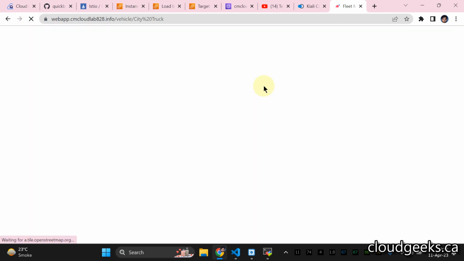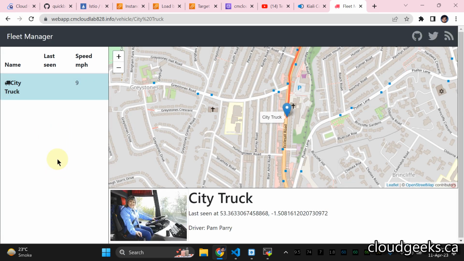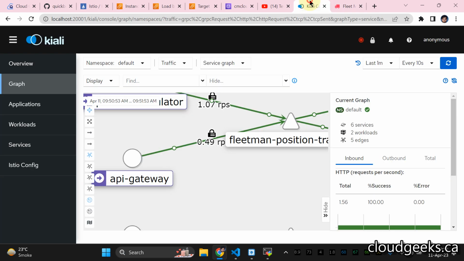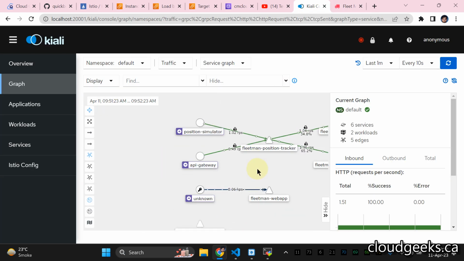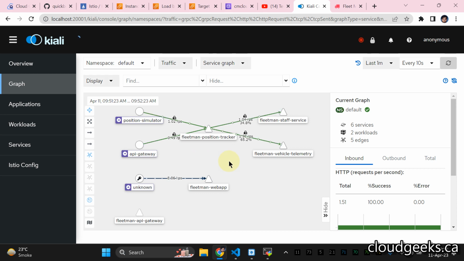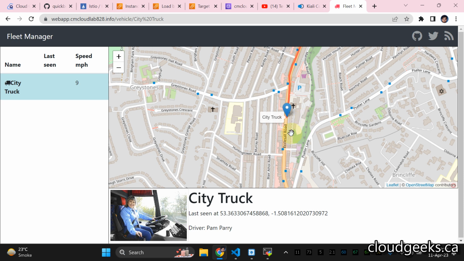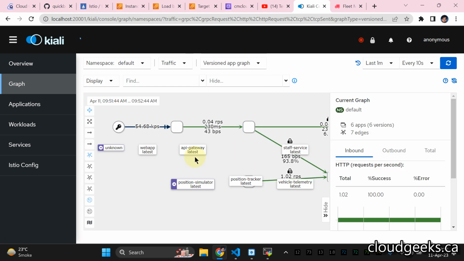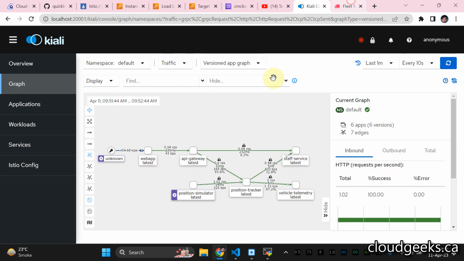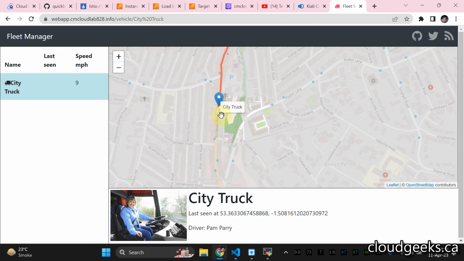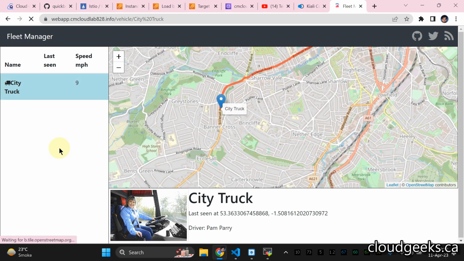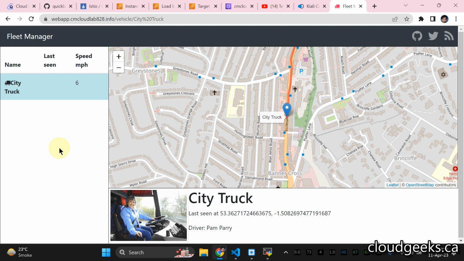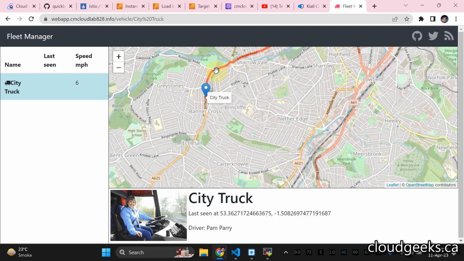Let me do a refresh here. You will see some of the other stuff shortly populated here. And the beauty of this particular Kiali is that you can see what is going on with your application, and you see that our application is running fine. You can see the workload graph, version graph, and this traffic split, and everything is going to be available. So that is the understanding, guys, regarding that particular end-to-end encryption.